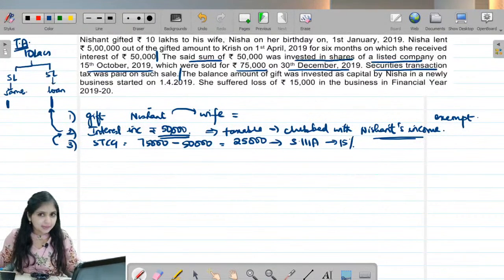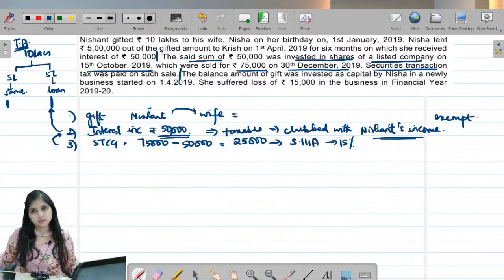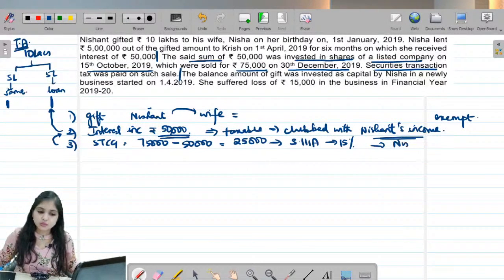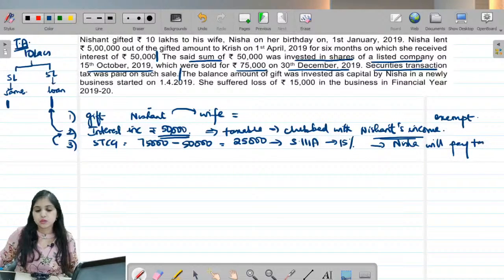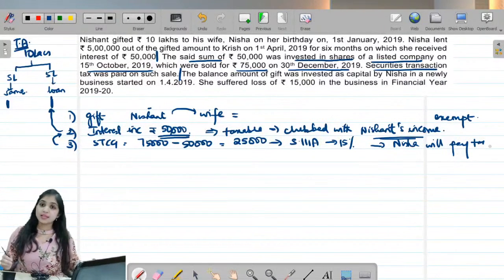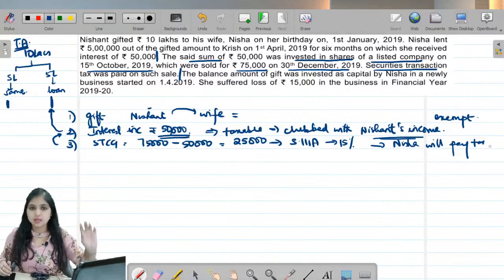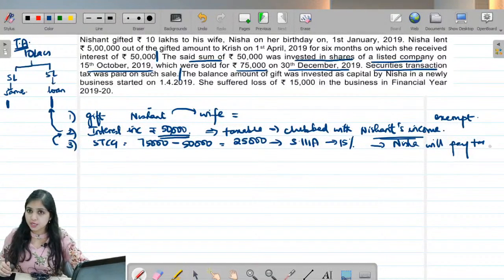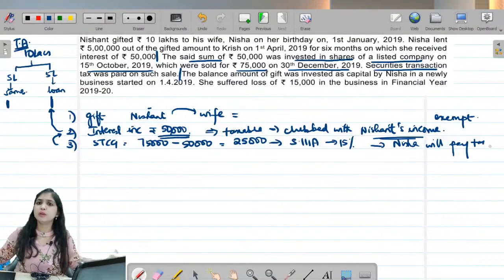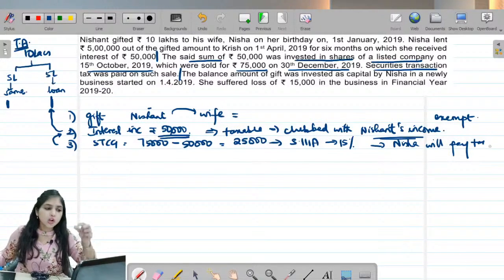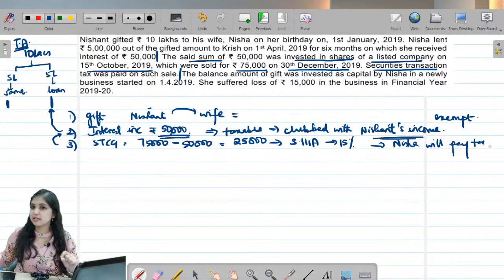So will I apply clubbing provisions? We just discussed, we will not apply clubbing provisions. It will be taxed in whose hands? Nisha will pay tax on this income. Did you understand, guys? In the examination, if a question like this comes, don't just write about who will pay tax. You will immediately spot it is a clubbing question. Don't just focus on who will pay tax, Nishant or Nisha. Also think about the other relevant provisions and write them down.